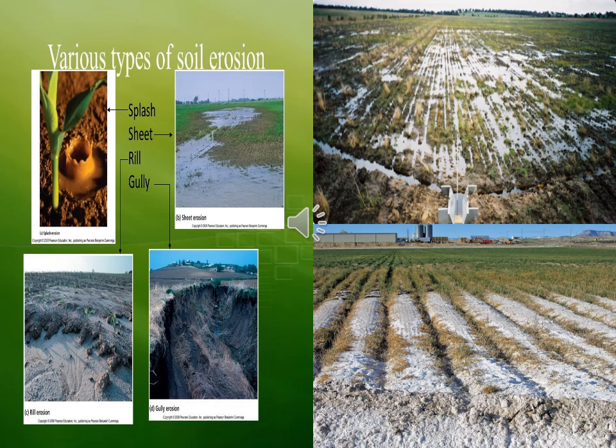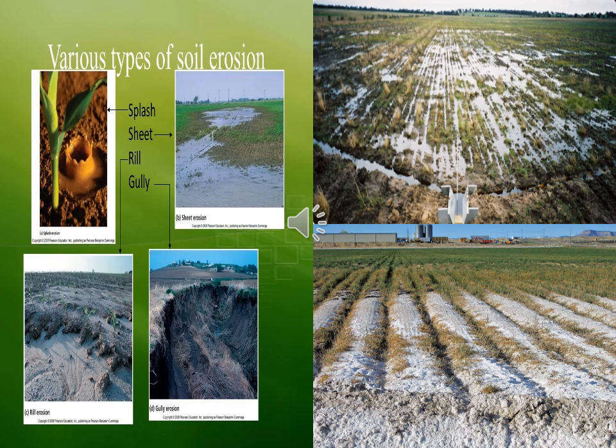Then degradation of soil. The fertile nature of the soil gets reduced, so the quality of soil gets reduced. That is the degradation of soil. Water logging: sometimes water stays there, stagnant water. Then saline and alkaline: because of the transfer of salt and minerals from the lower layer, from the subsurface to the upper surface. Then salt flat: sometimes salt gets deposited. Because of this, Indian soils are facing problems and the quality is getting reduced.